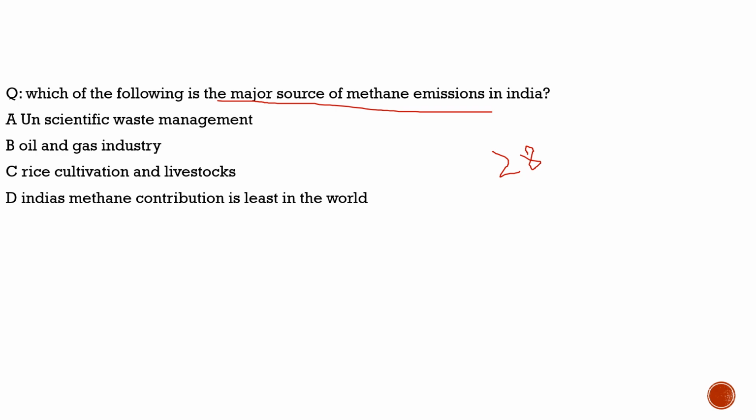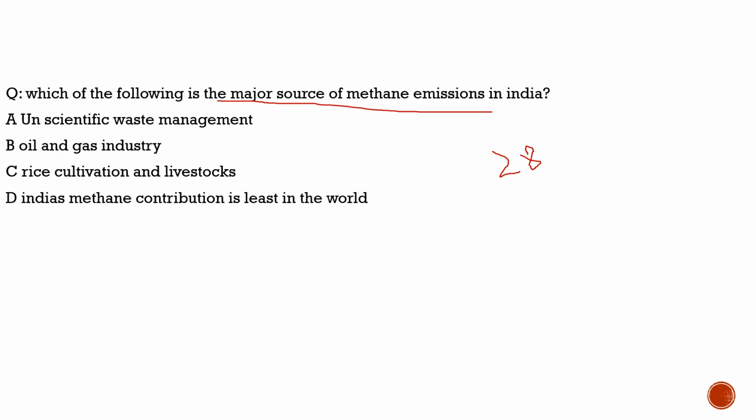And if the 100-year time frame is shortened, then in the short term it will contribute 84 times more than carbon dioxide. So by this we can understand how impactful it is in global warming.